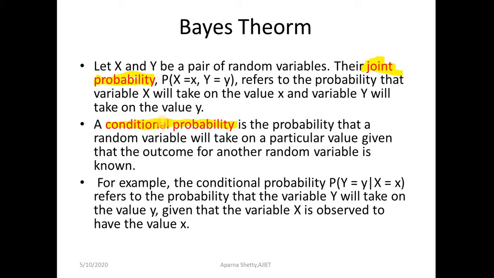The conditional probability P(Y = y | X = x) refers to the probability that the variable Y will take on the value y, given that the variable X is observed to have the value x.